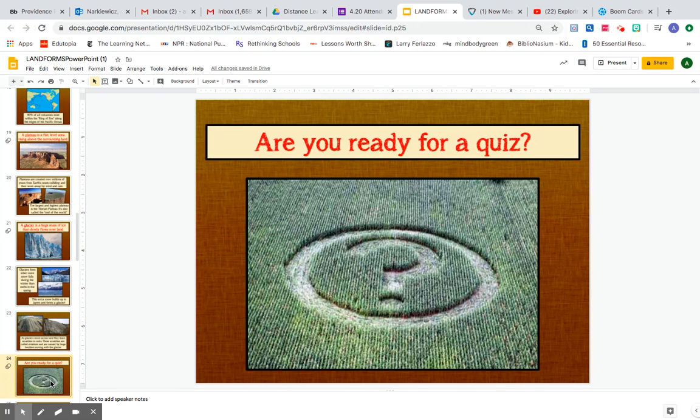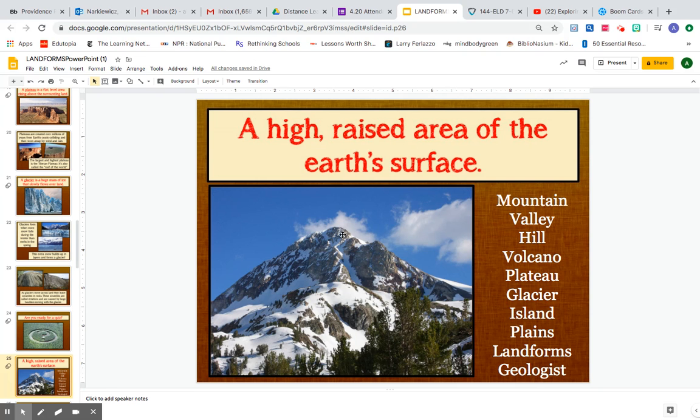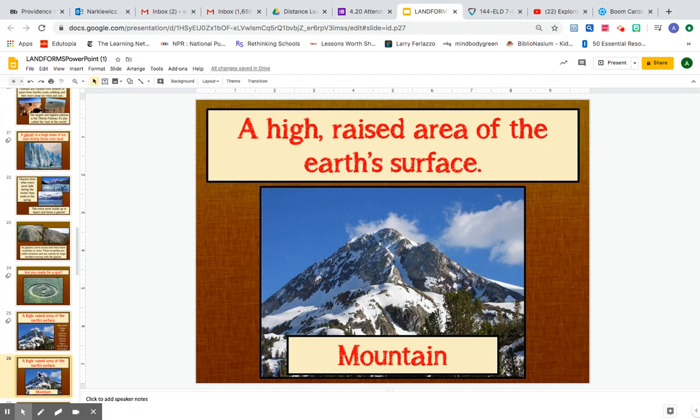Here's a little quiz. See how you do. What is an area that's high and raised? It's a high raised area of the Earth's surface. Here are your choices. Tell me which one you think it is. 3, 2, 1. Hopefully you got mountain.